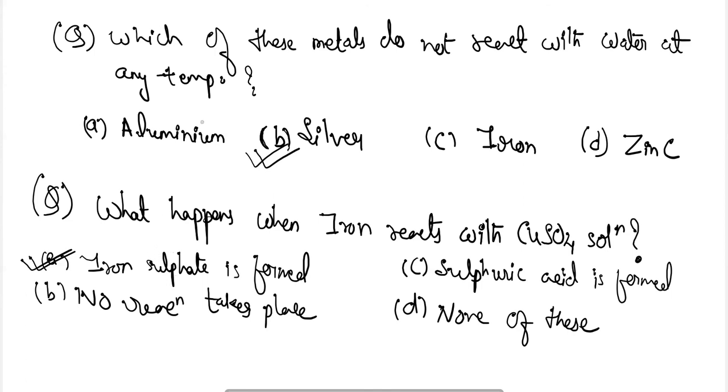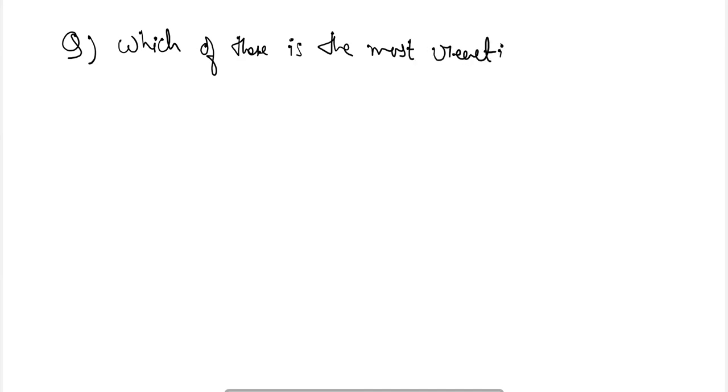Next, which of these is the most reactive metal? A, zinc. B, sodium.